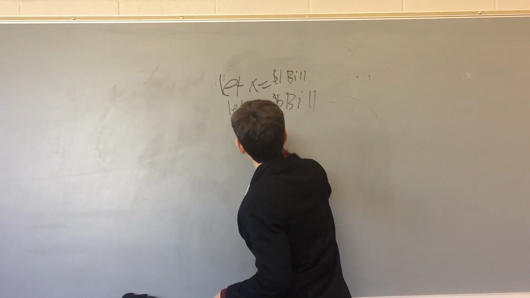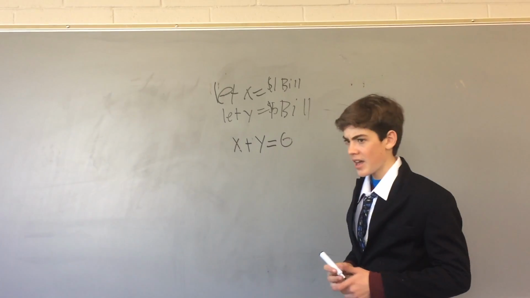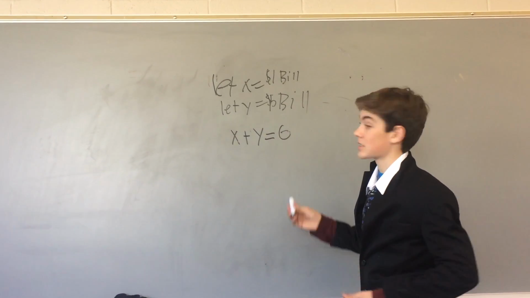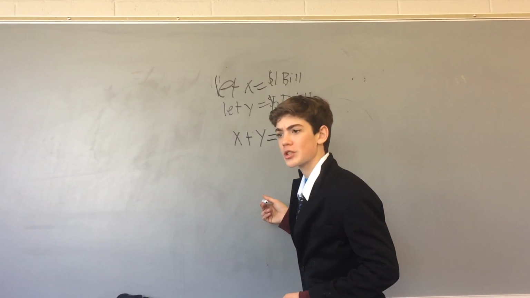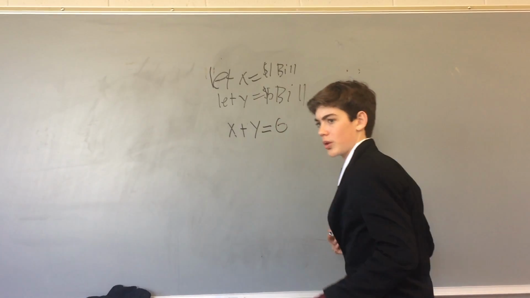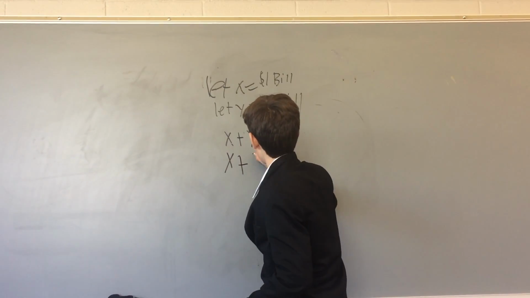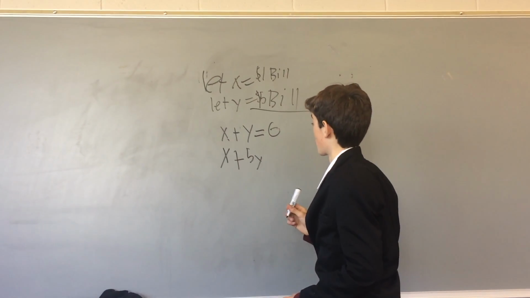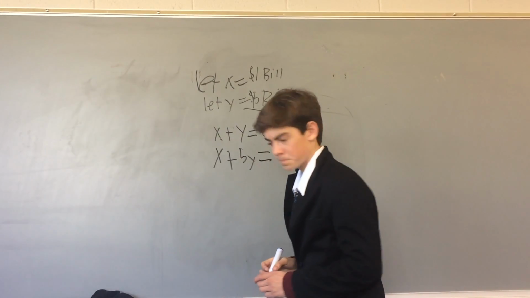So it's x plus y equals 6. And now we need to make our second equation. Since there are $22 in total, are you smiling over there, Mr. Jefferson? No. That's right. Summer school. It's a prison. So you're still going to have the x, but it's going to be plus 5y because it's a $5 bill, so it's going to have a value of 5 instead of just a 1, equals 22.